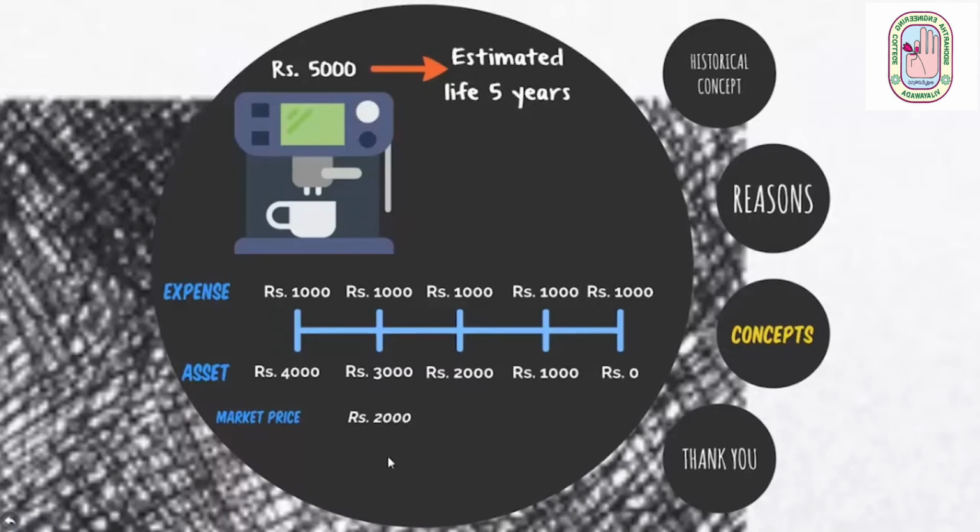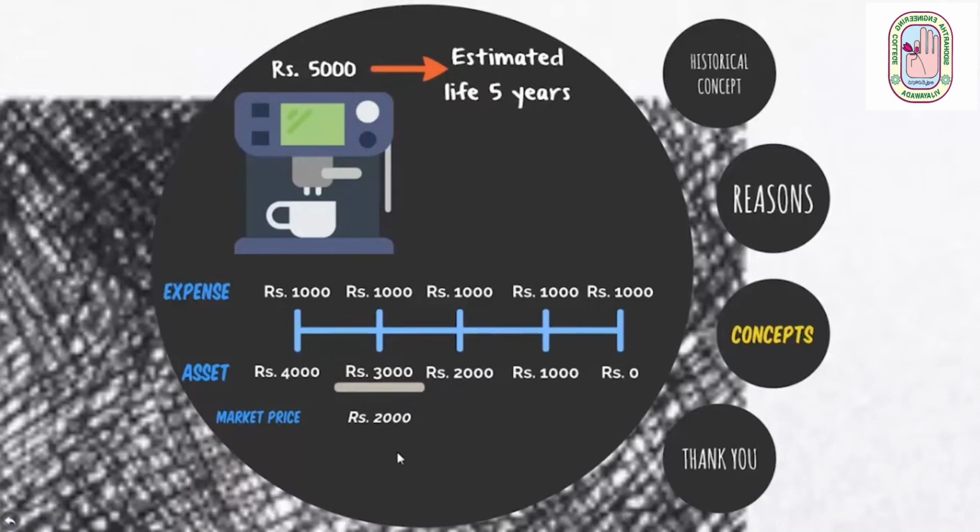So what should we do now? By the end of the 2nd year, should we show rupees 2,000, which is the current market price, in the books of accounts? Or shall we continue with rupees 3,000 that we calculated on the basis of the cost which we paid to acquire the machine?